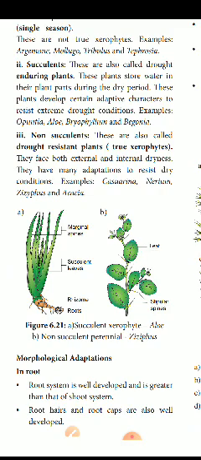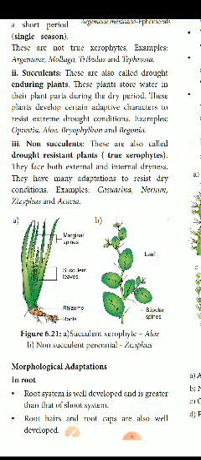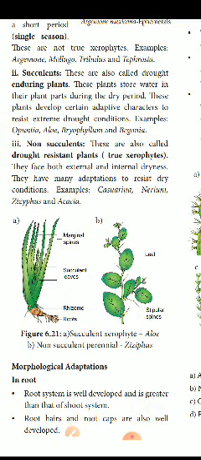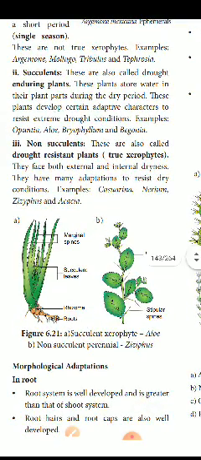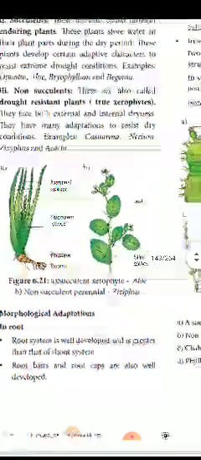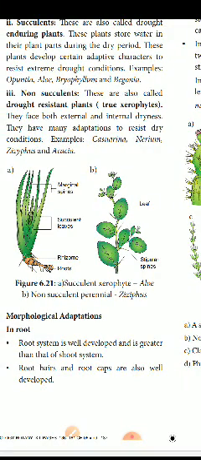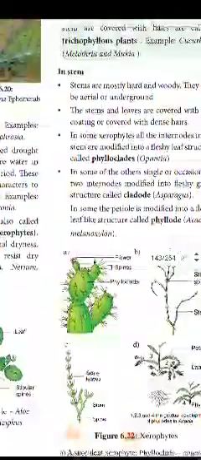These are also called drought resistant plants, true xerophytes. They face both external and internal dryness. They have many adaptations to resist dry conditions. Examples: Casuarina, Nerium, Ziziphus and Acacia. Okay, morphological adaptation. The root system is well developed and greater than the shoot system. Root hairs and root caps are also well developed. Root hairs, root caps and everything we studied in 11th standard, so I don't explain again and again.